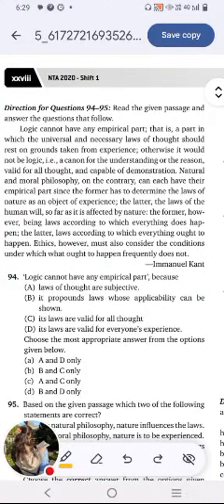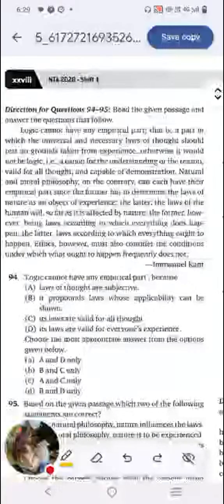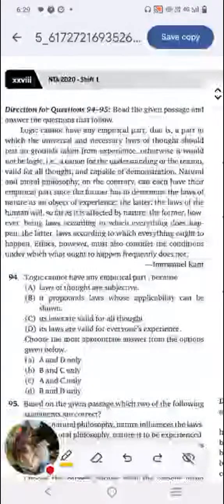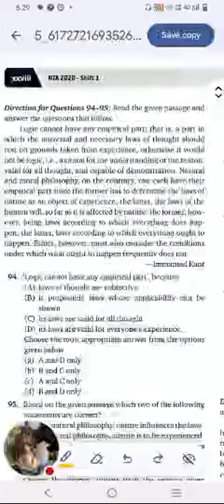So the first question is, logic cannot have any empirical part because: statement A, laws of thought are subjective. These are a couple of statements. Statement B, it propounds laws whose applicability can be shown. Statement C, its laws are valid for all thought. Statement D, its laws are valid for everyone's experience. And we have the options here. We have to select two statements which are right.